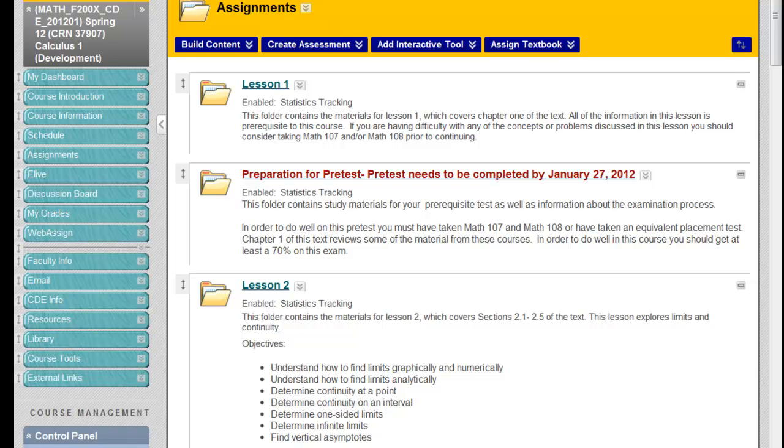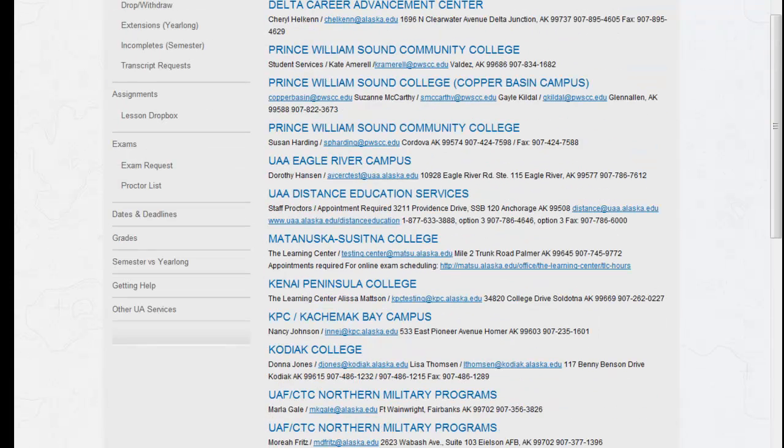If you select a proctor and they go out of town in the middle of the semester, your deadline is not going to be postponed just because your proctor can't be there. You need to make sure your proctor can sit for all of your exams ahead of time. And if you need to, set up a backup. Get both of them approved before you go on with the course. Now, as I said, their list here includes where they're at, their name, email, and contact information. So you can contact these people and see if they would be willing to proctor for you.